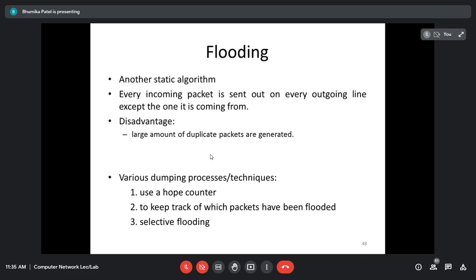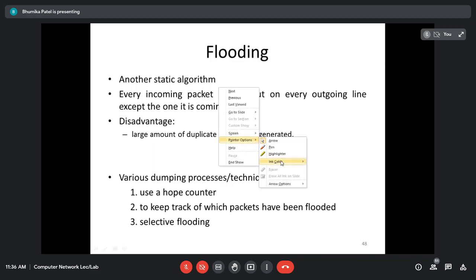And third is selective flooding. Selective flooding is kind of a new concept. We can say it is a slightly more practical type of flooding principle, in which every incoming packet is not sent on every outgoing line. Instead, the packet is sent only on those lines which are likely to go in the desired direction.